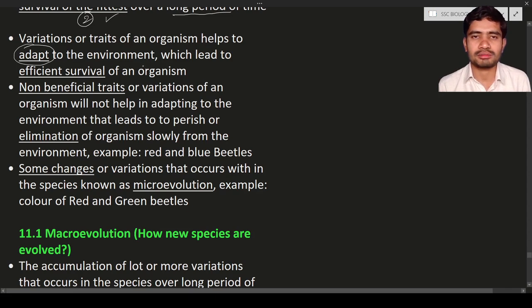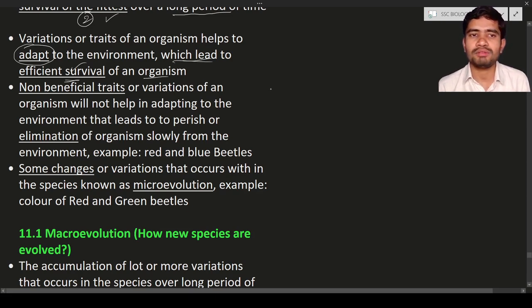All organisms, not only one, will try to adapt to the environment efficiently, which leads to efficient adaptation of the organisms, and this leads to efficient survival. It means they will survive better. That is known as efficient survival of an organism.